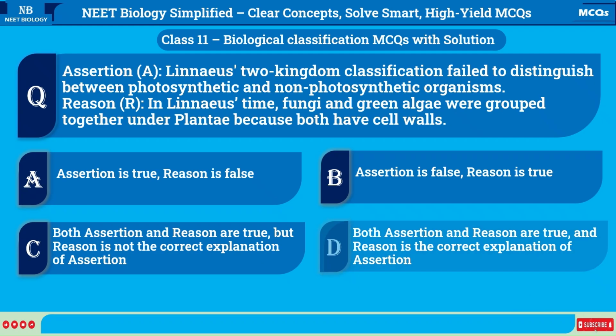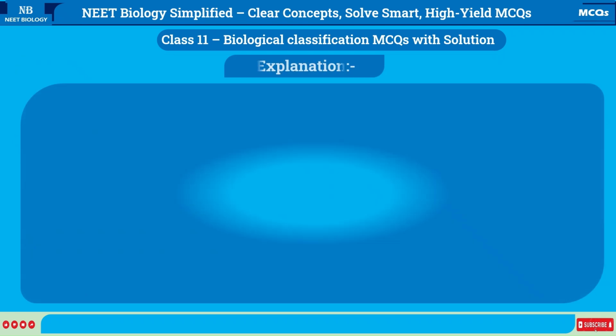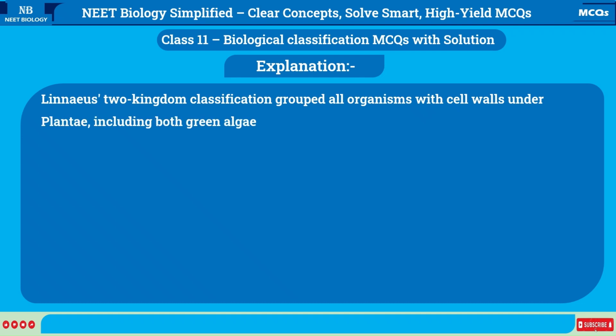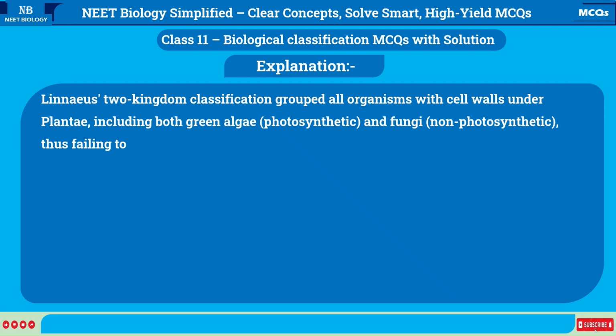Correct answer is D. Both assertion and reason are true, and reason is the correct explanation of assertion. Explanation: Linnaeus' two-kingdom classification grouped all organisms with cell walls under Plantae, including both green algae, photosynthetic, and fungi, non-photosynthetic, thus failing to distinguish between their nutritional modes.